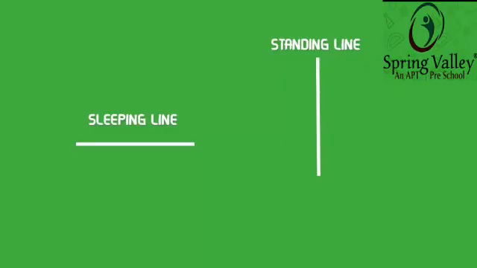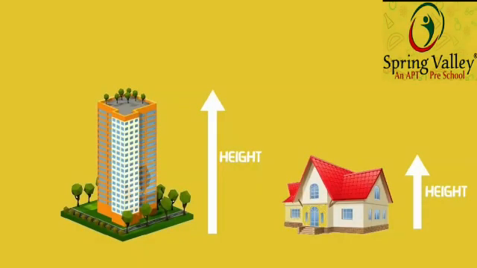Okay. You have already learnt in your pre-primary classes about standing lines and sleeping lines. Yes or no? Yes, because to write alphabet or numbers, we will learn these standing lines and sleeping lines. Using that, we will classify the things which we see. Look at the picture carefully, children. When an object is in the standing position, we generally look at the height of the object. See here, this is the height of the object. We say as height of the tree, height of the person.